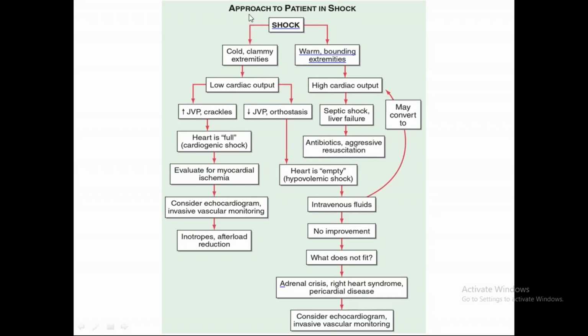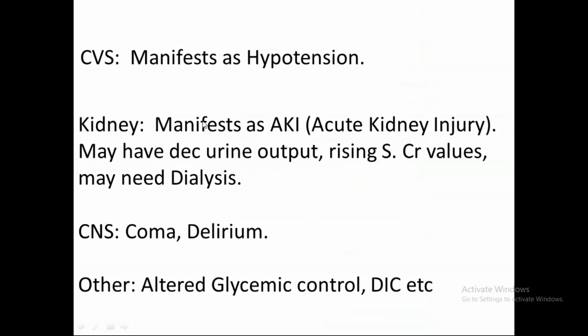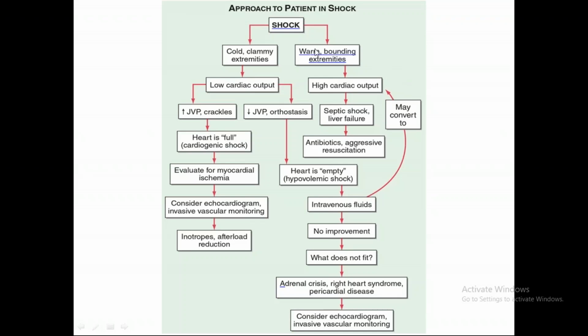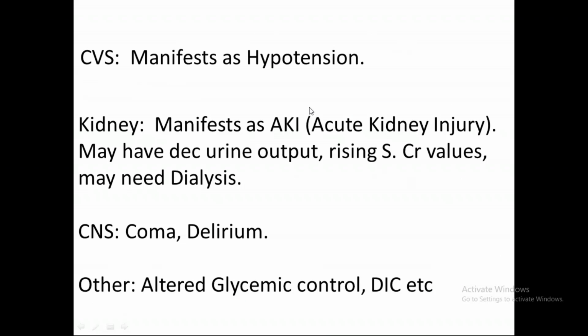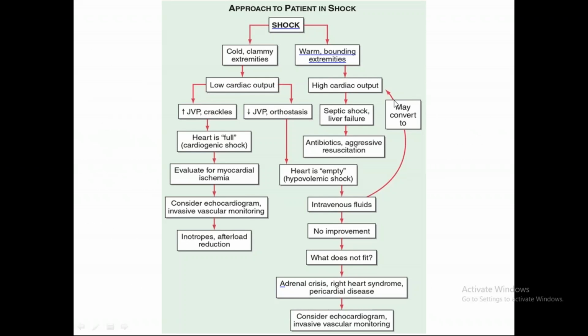You can see it's cold extremities, warm extremities, right? So if our sepsis patient goes into shock, he will have warm bounding extremities due to high cardiac output, and we will see कि ये distributive shock है, most common cause being septic shock. ठीक है. And we'll give him antibiotics and aggressive resuscitation. This will study अभी कुछ आगे. So clinical manifestation में क्या लिखोगे? लिखोगे कि CVS SP most important है, RESPI में ARDS, CVS में hypotension. मतलब basically all 5 systems are involved, and you can just write only one, and you can draw this diagram.